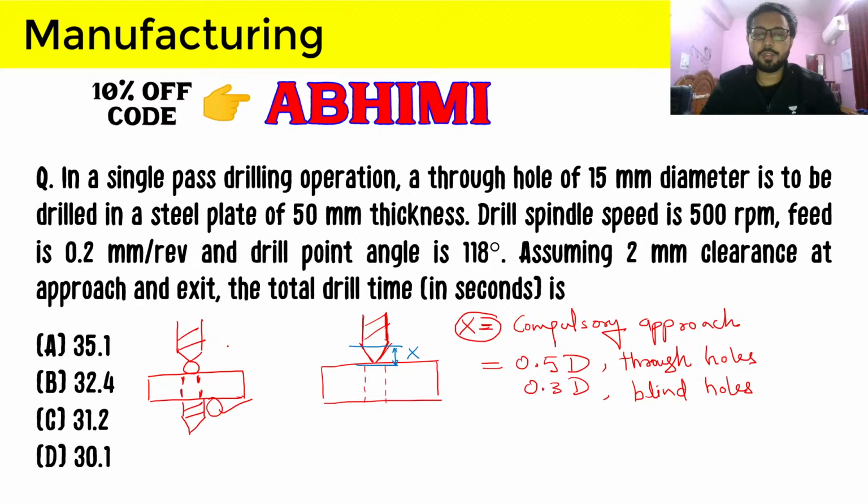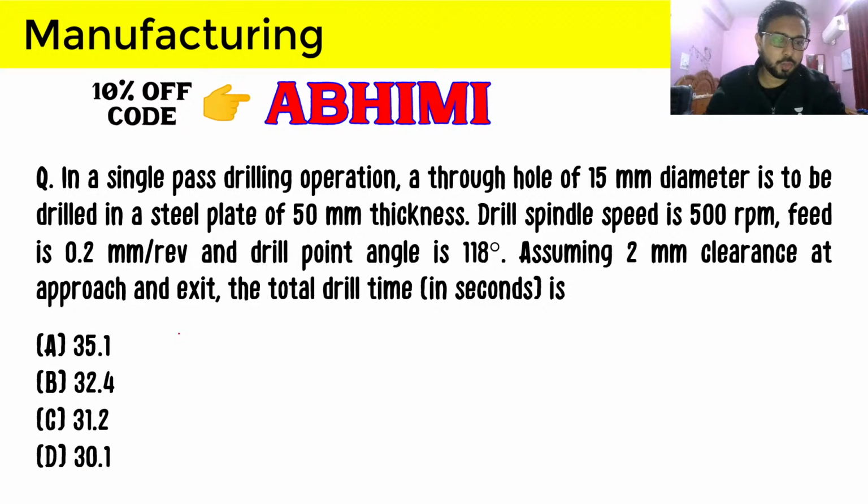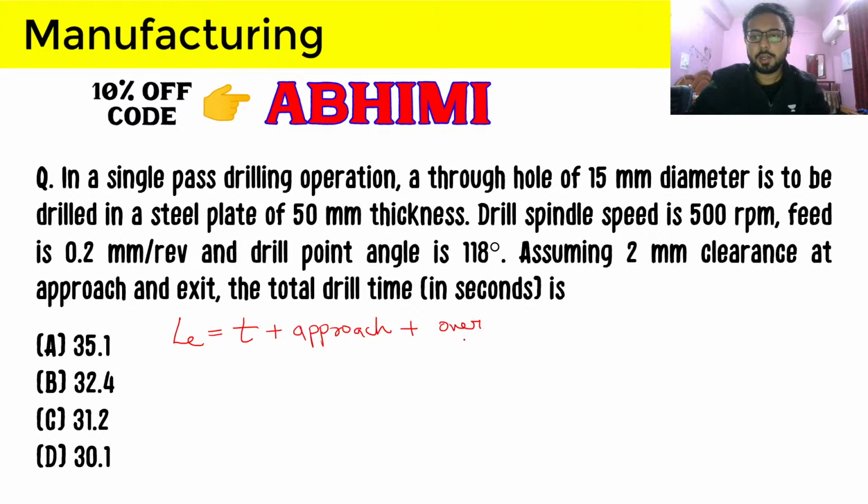So the effective length the drill bit has to cover will be the thickness of the workpiece plus approach plus over travel, which is basically clearance at exit.